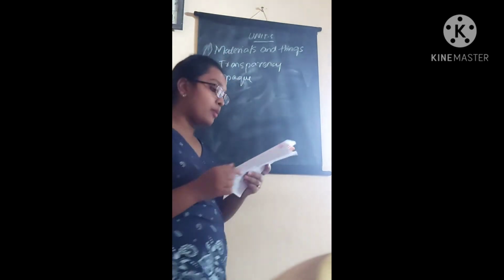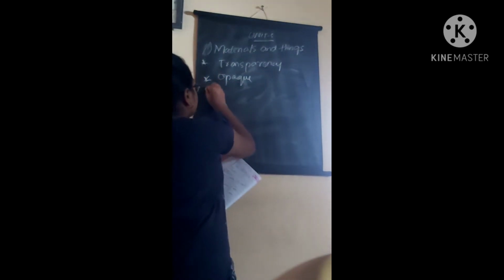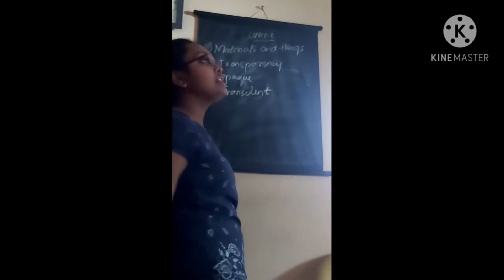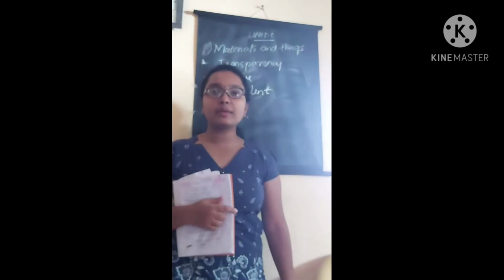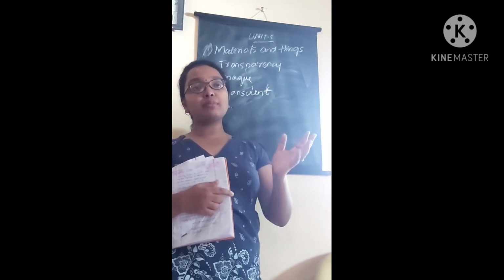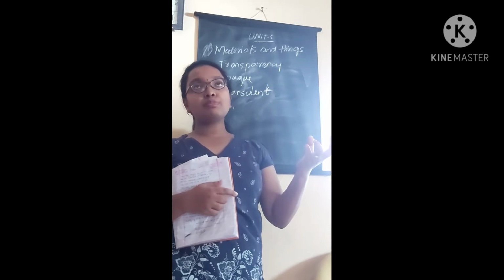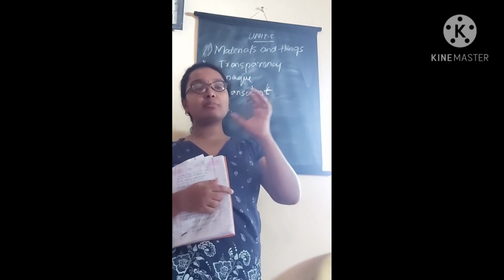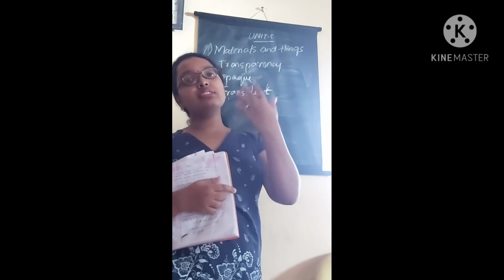And the next property is translucent. This is another property of materials. So what is meant by translucent substances? Initially we cannot see the objects, but by doing some experiment or some method we can see them.